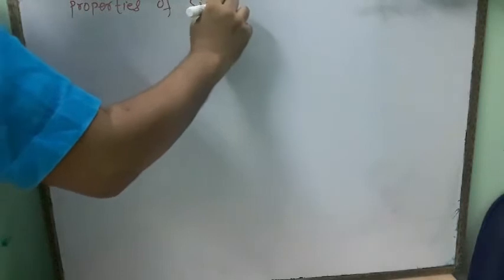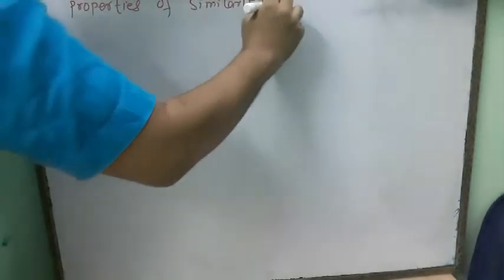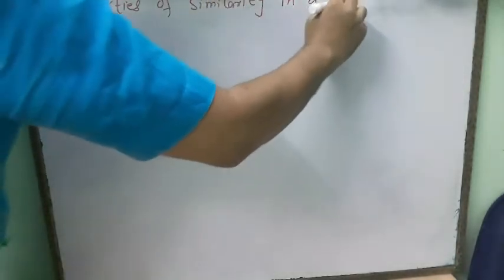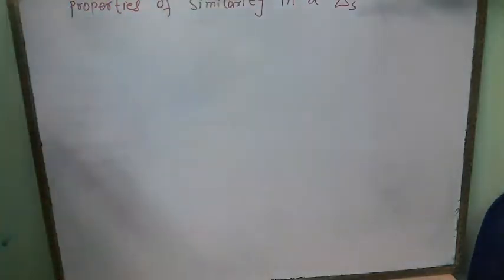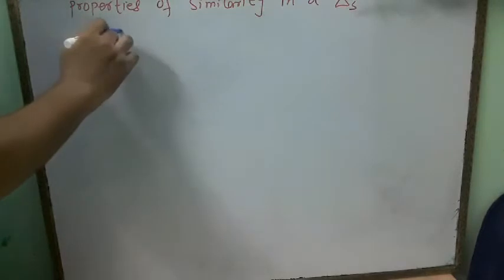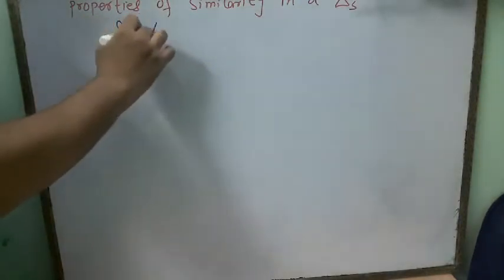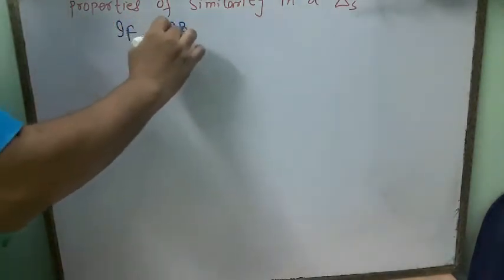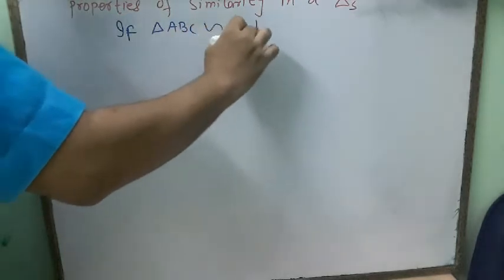What are the properties of similarity? First, the properties of similarity in a triangle. The first property is, suppose triangle ABC is similar to triangle DEF.